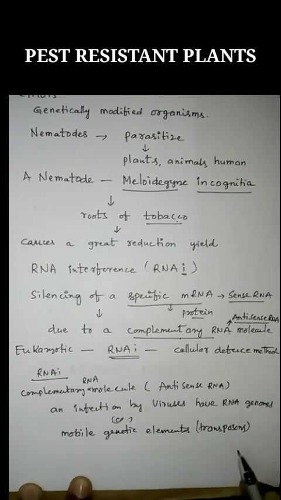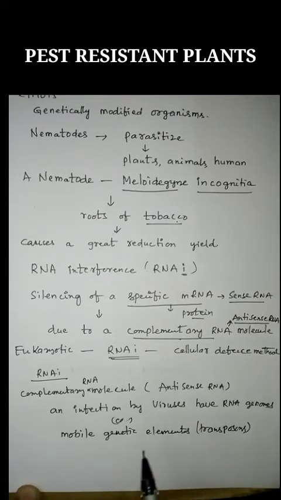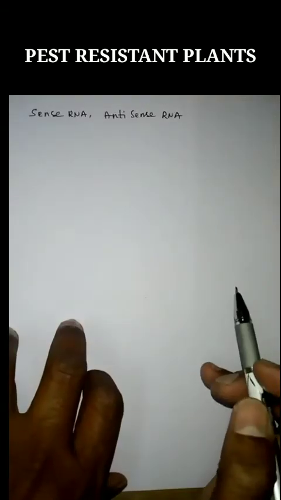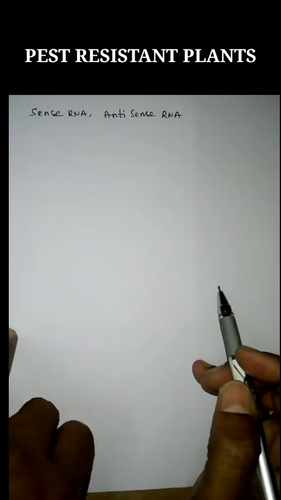So here the antisense RNA is sourced from an infection by viruses having RNA as their genomes, or from transposons.